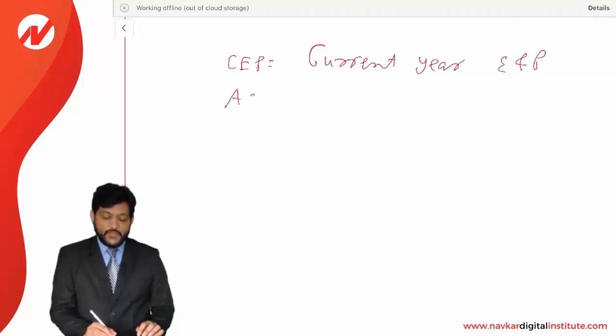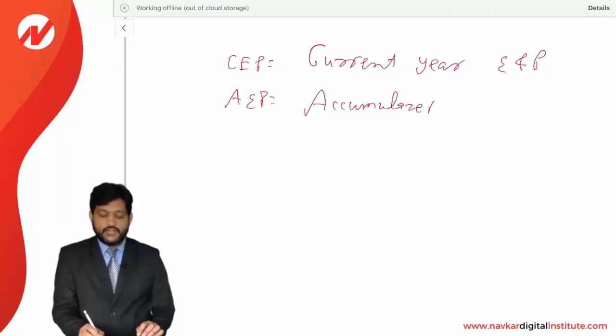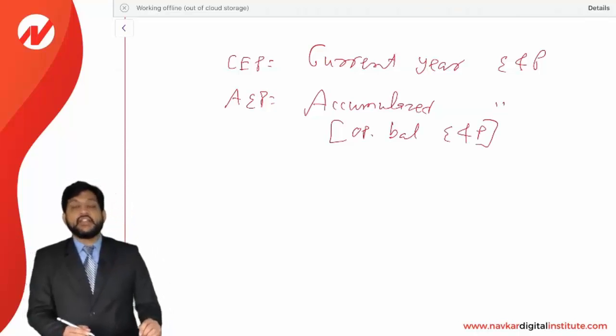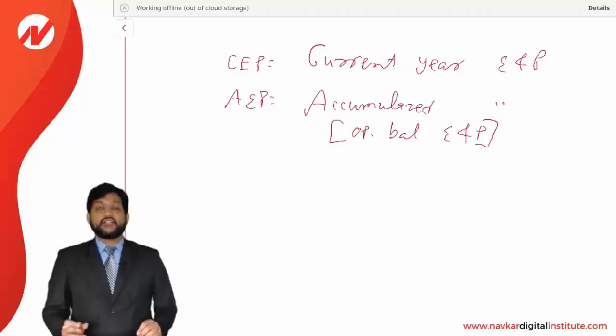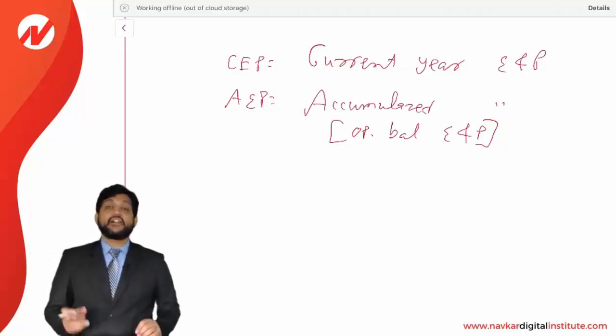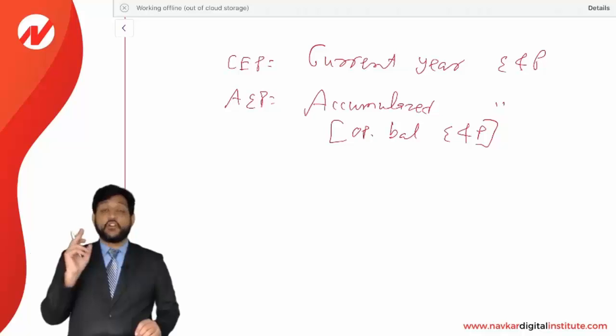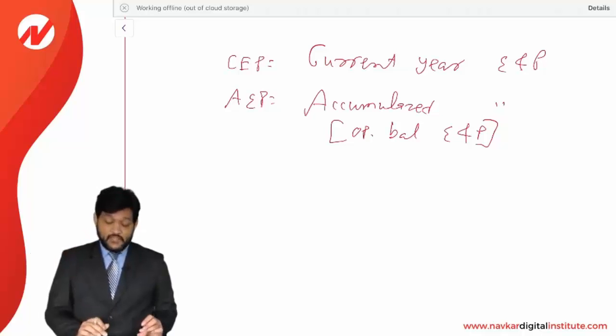And AEP, that is called accumulated earning and profit, or we can say opening balance of earning and profit. So CEP and AEP are to be understood like this. CEP means the current year earning and profit, and AEP means the accumulated earning and profit, that is the opening balance of E&P. Okay.